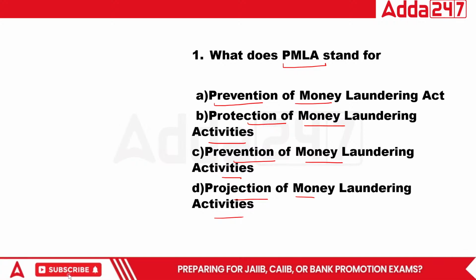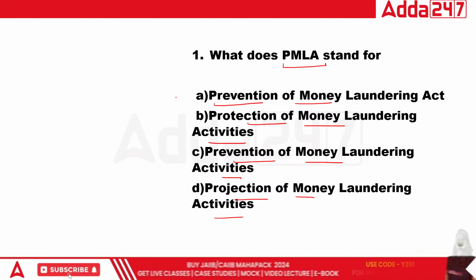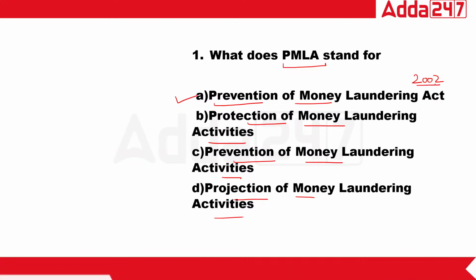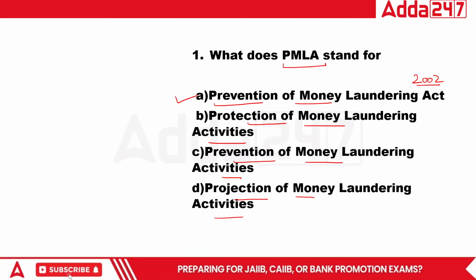For this, the right answer is Prevention of Money Laundering Act, which was made in 2002. So A is the right answer. Okay, next.